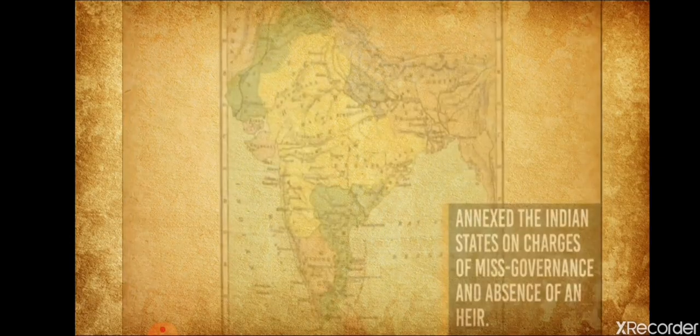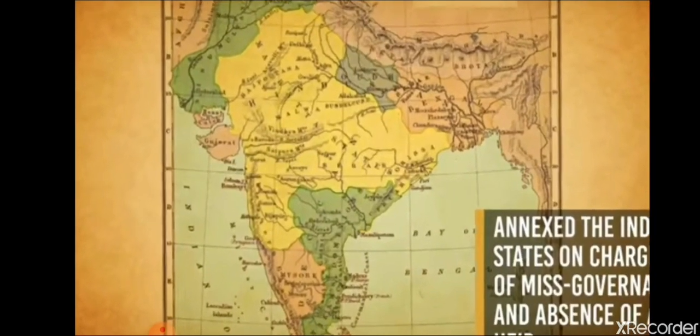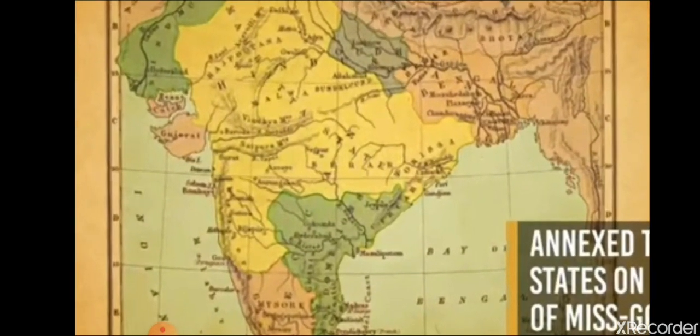The policy of annexation reached its climax when he implemented the doctrine of lapse and annexed the Indian states on charges of misgovernance and absence of an heir. As we have learned about the doctrine of lapse, the ruler that has accepted the subsidiary alliance, in case he is not having his natural heir,